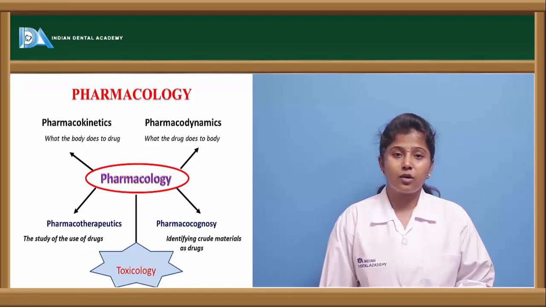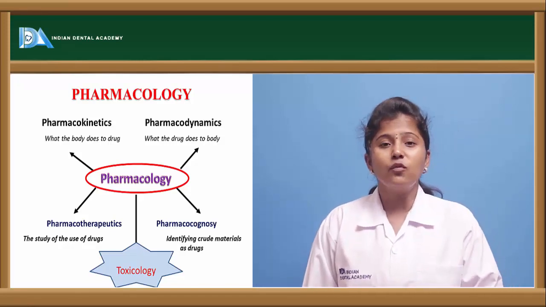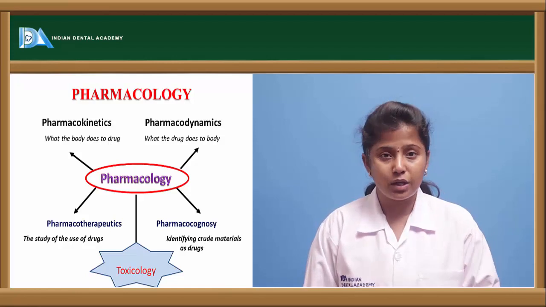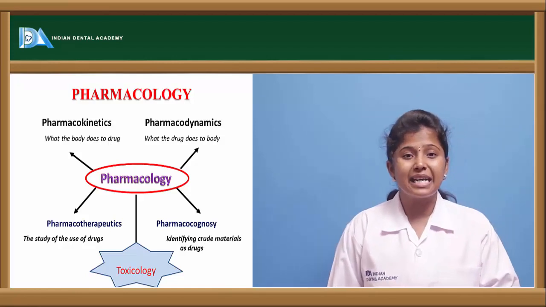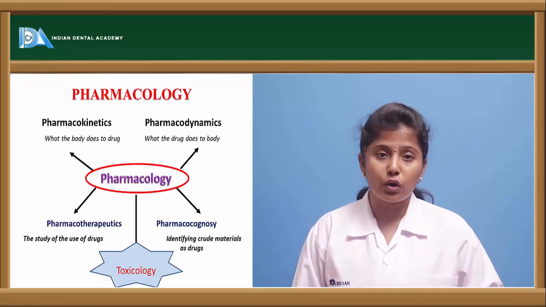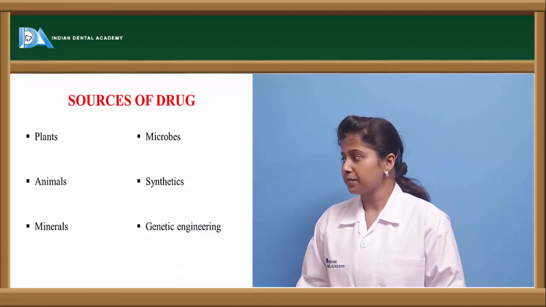And the other one is toxicology. Toxicology is a branch of science dealing with how far a drug is toxic to human beings. What is the dose, or how much dose can we take in order for the drug to be non-toxic. All of these are involved in the branch of pharmacology.